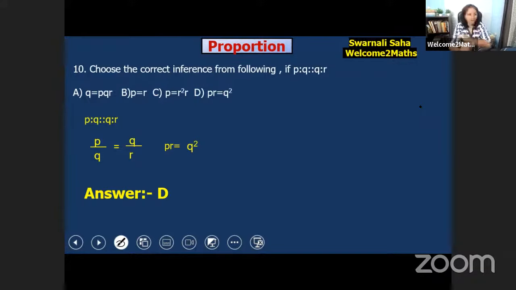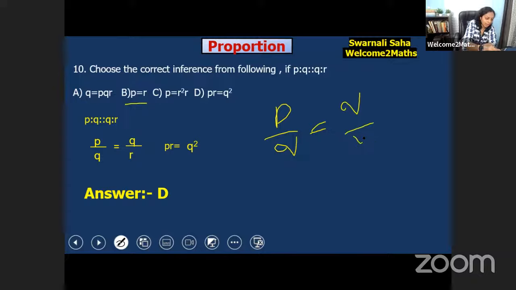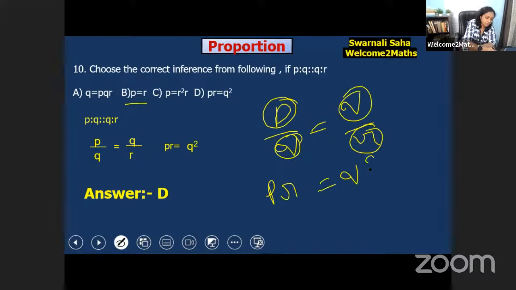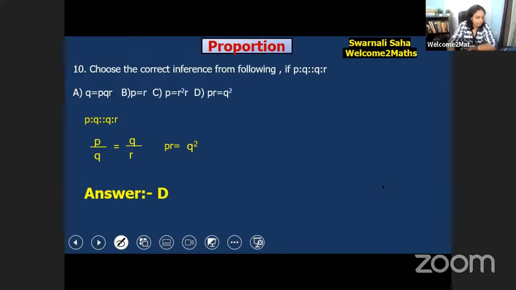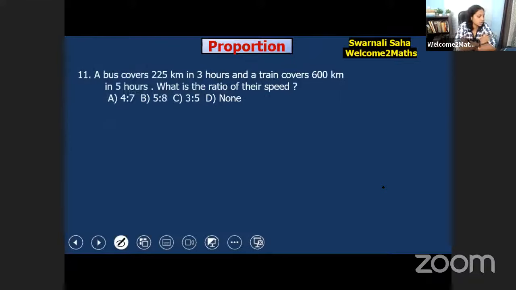Why can't B be the correct answer? Option B is P is equal to R. It's not possible, na? Here you see P into R. It's just P by Q is equal to Q by R, so we have to cross multiply. So P into R, so PR is equal to Q into Q. So it would be Q squared. So PR is equal to Q squared.